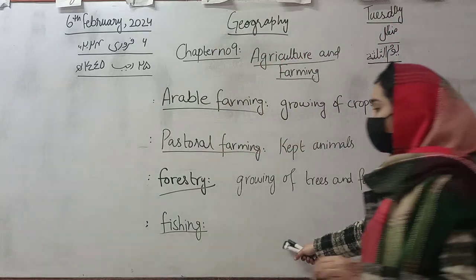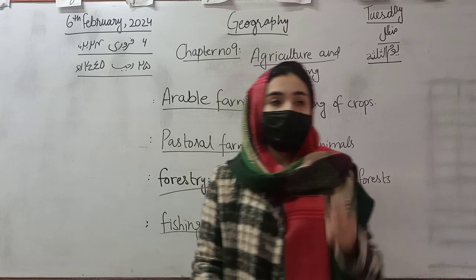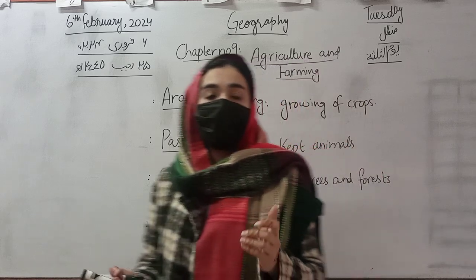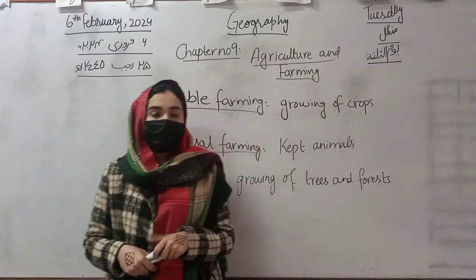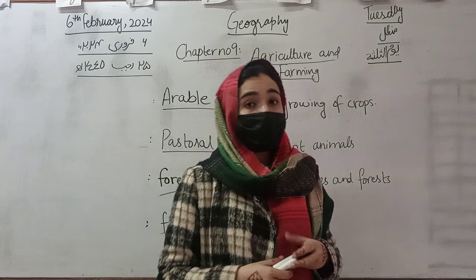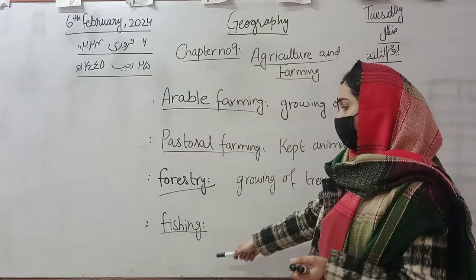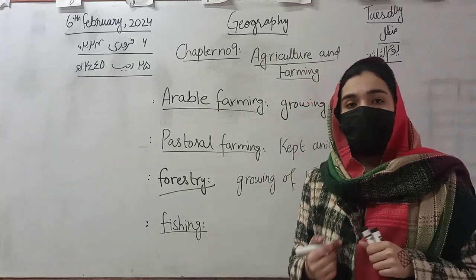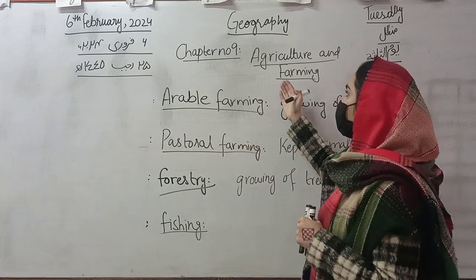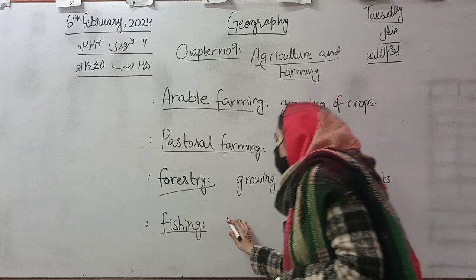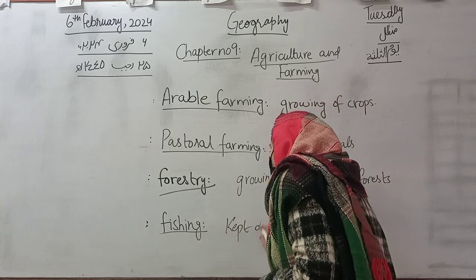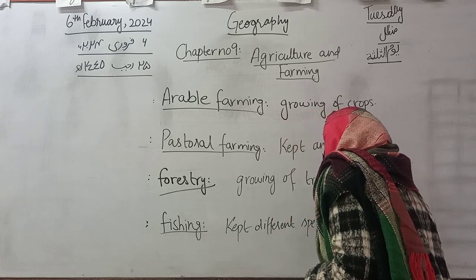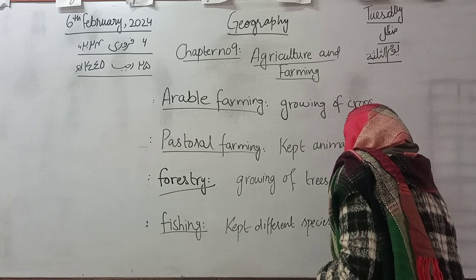This is the one in which we can make a farm of fishes, where we keep a lot of fishes and different species which are eatable, and which we use for mineral oils and fish oils. These are all the types of aquatic animals which we need. So fishing is one of the major fields that we have discussed in agriculture and farming. So we keep different species of fishes. This is one of the fields of agriculture and farming.